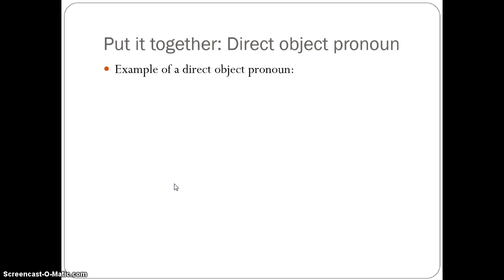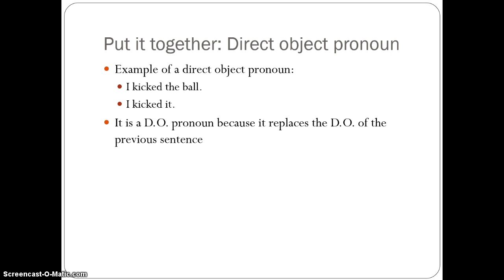So let's put it all together. The direct object pronoun, remember, takes the place of the direct object of the sentence. So in the sentence again, I kicked the ball, we have to replace the direct object. And instead of saying the ball, we could say I kicked it. It is a direct object pronoun because it replaces the direct object of the previous sentence.